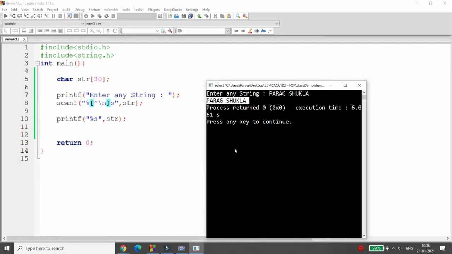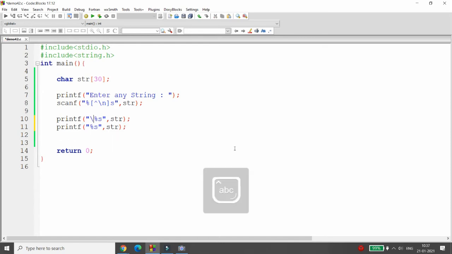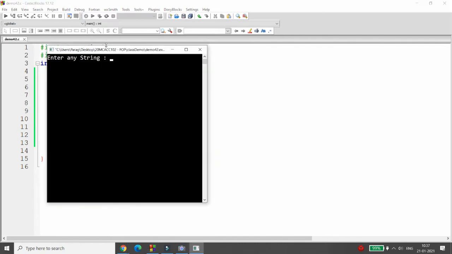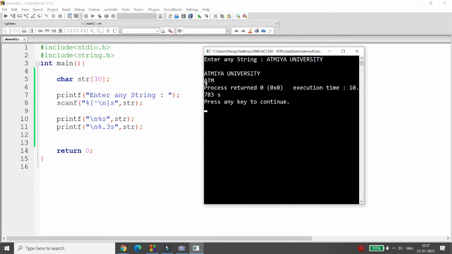One more thing about this is what? Please see carefully. If you write here %s, then the whole string will be displayed. Here you can use it like this, for example, %.3s. So whenever you write %.3s, then it will display only the first three characters. For example, if I am writing here ATMIYA University, then it will display only ATM. See here, if you write %s, then the whole string will be displayed over here, that is ATMIYA University. But if you write %.3s, then it will display only the first three letters.